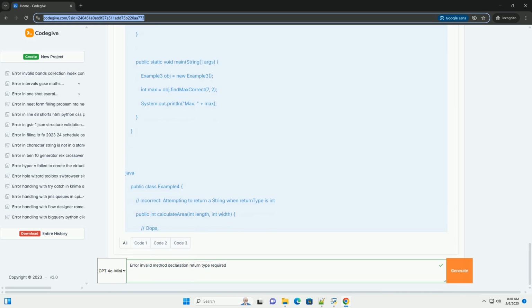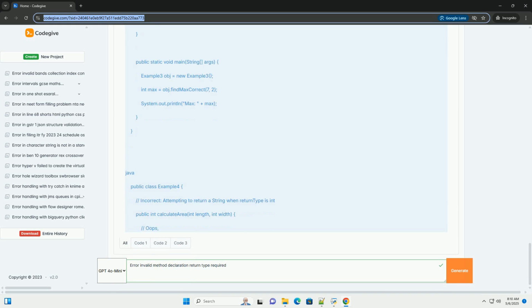In the findMax method, if A is not greater than B, the code inside the if statement isn't executed, and the method reaches the end without returning a value. The corrected version uses an else block to ensure that a value is returned in all cases. You could also do this using a ternary operator: return A > B ? A : B.